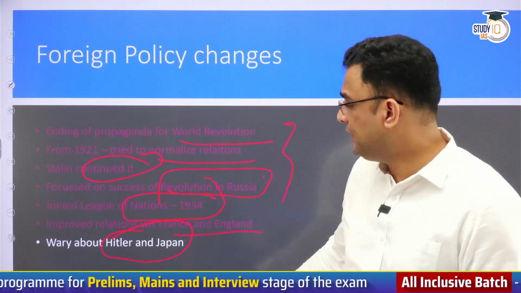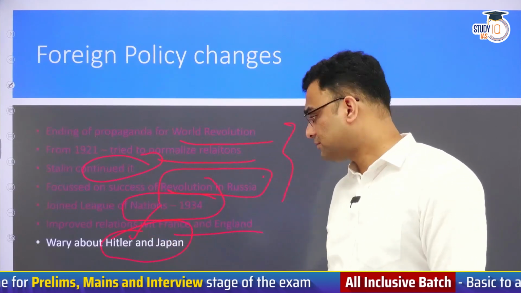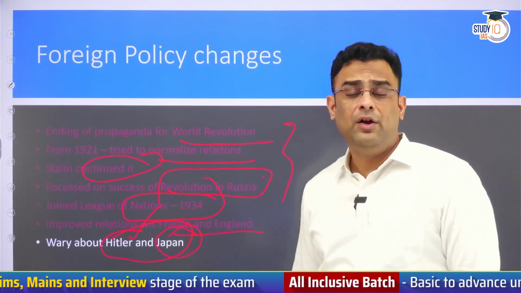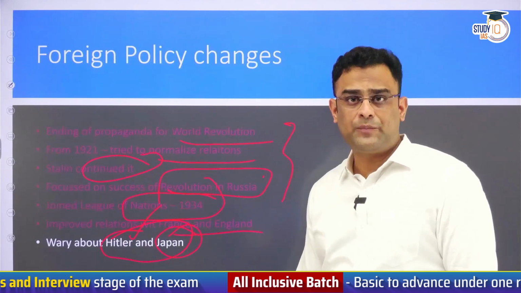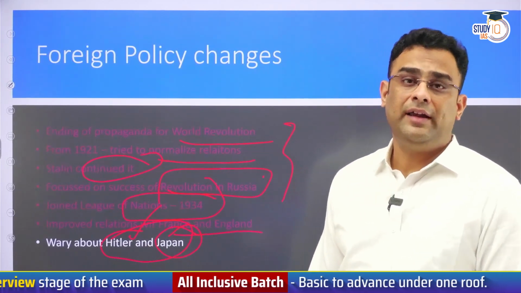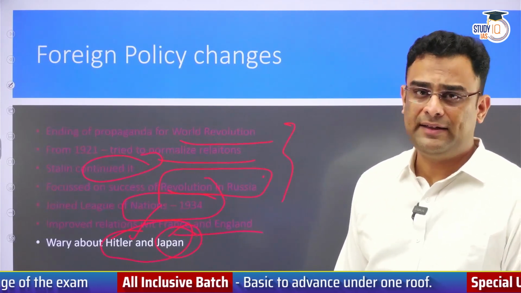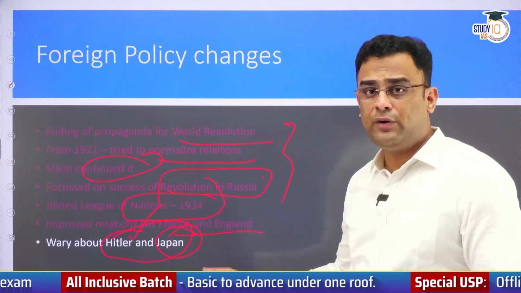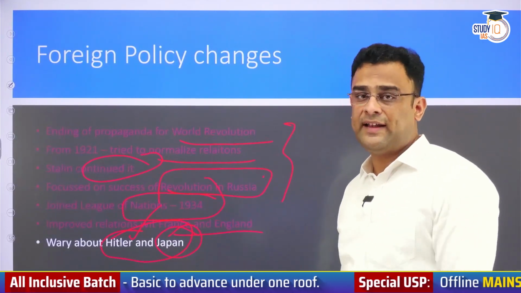USSR felt that it could be threatened by Hitler in future, and also Imperial Japan, with whom there was an old rivalry, was becoming a major imperialist industrial power in that time. So Stalin was concerned on both sides. One side Japan, another side Hitler.